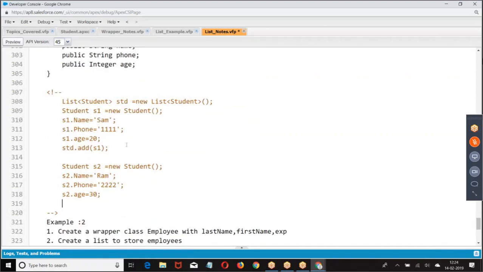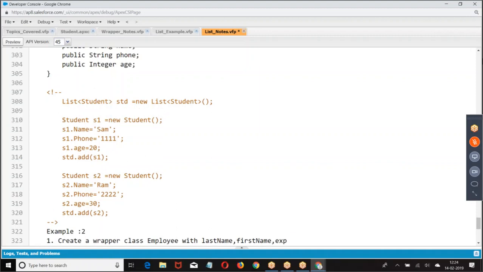I am creating a student and adding them to the list. I told you already, there is a list of student. First, we have to create a student. Then add the student to the list. That is the reason I have created a student S1 with the following data. Then add it to the list. What is the name of the list? STD. Create element, add it to the list. Create element, add it to the list. I hope you are good.